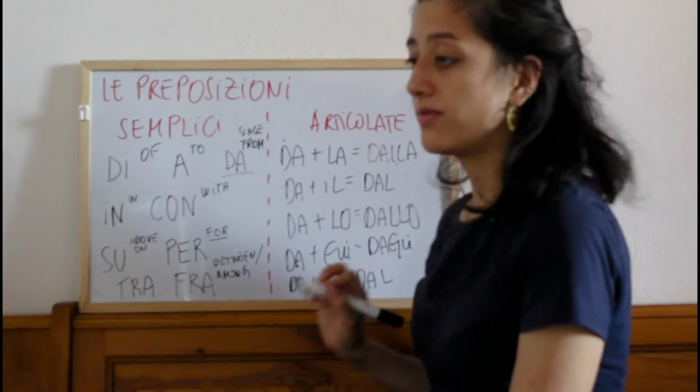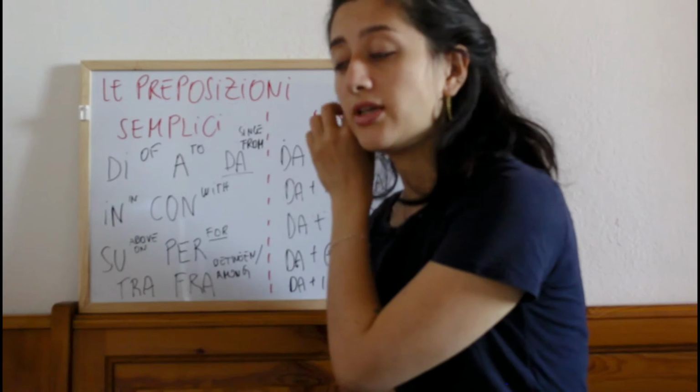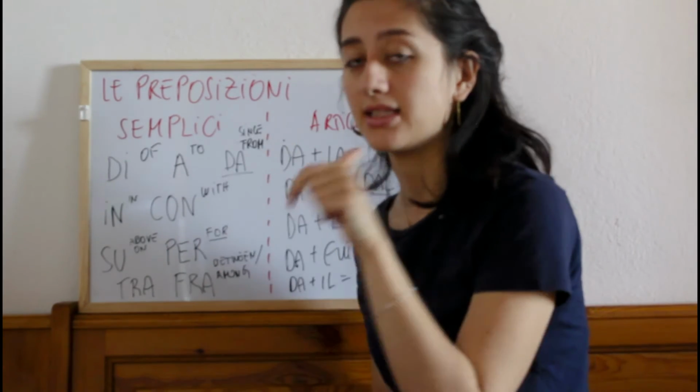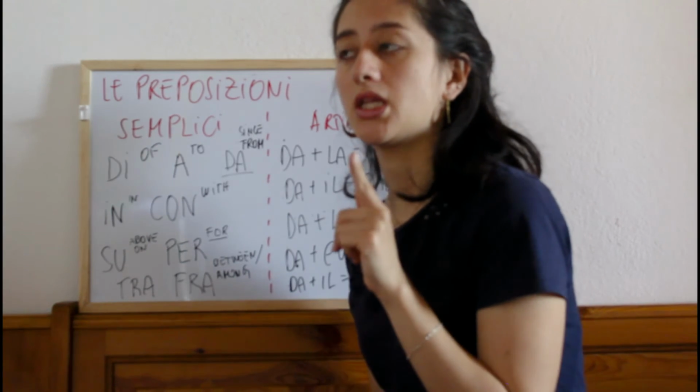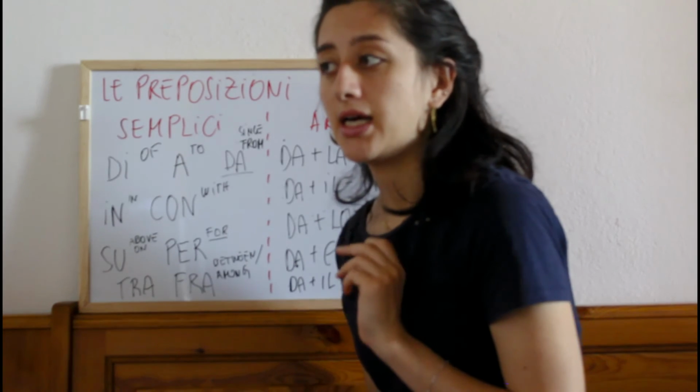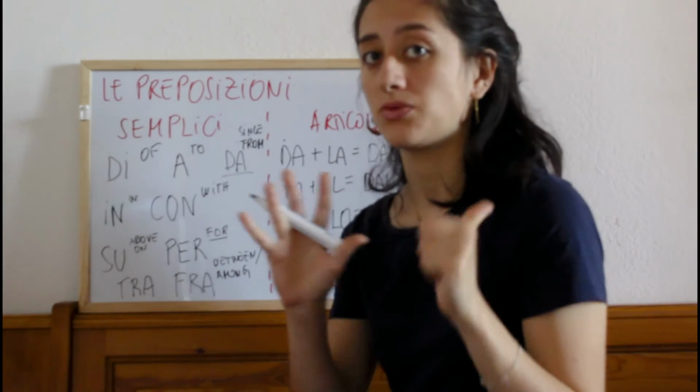We use dal for introducing words which are male and singular, but that start with consonant outside from the 5 plus 1 exceptions.